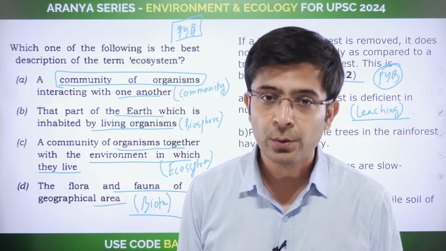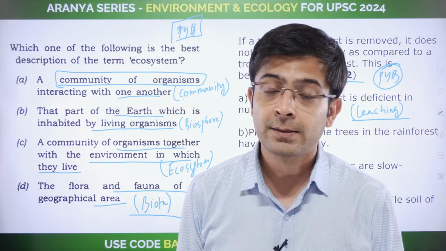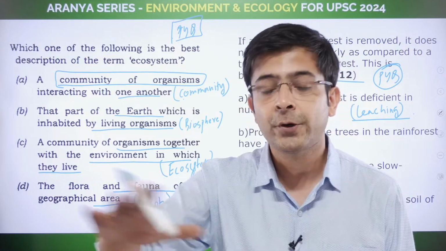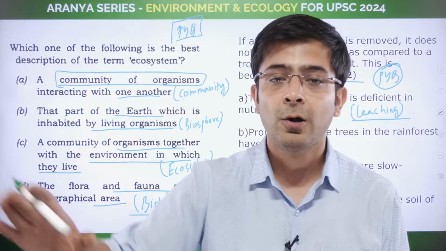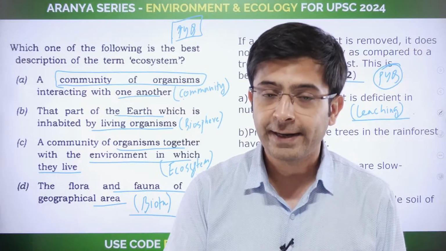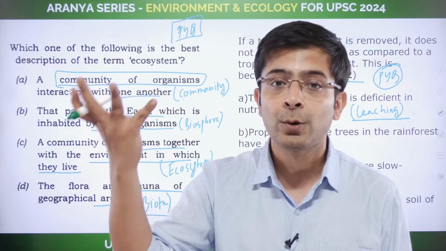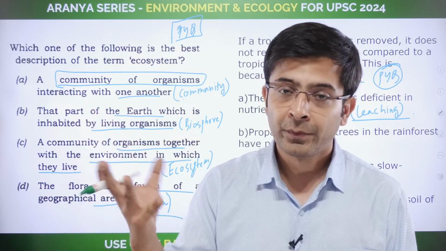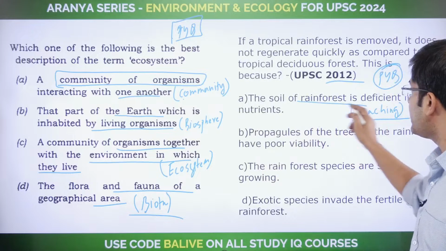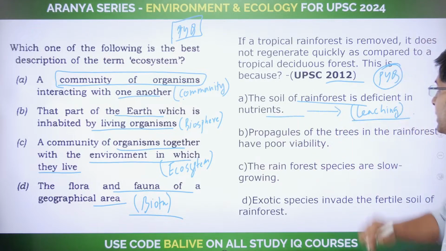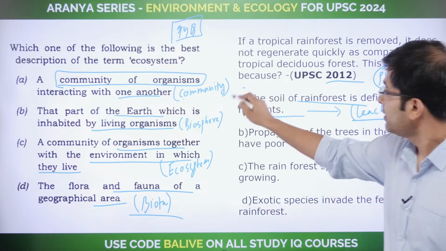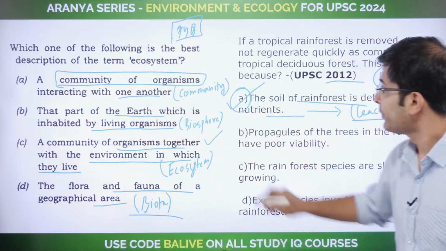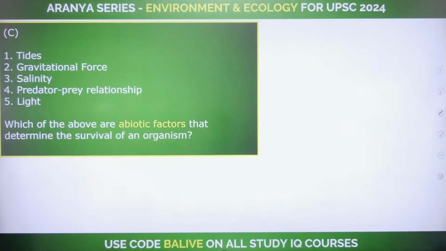By now you must know that the equatorial regions see a lot of continuous rainfall. What happens then? The topsoil is washed off, along with it all the nutrients, which is why growth happens slowly there. Life regenerates, but regenerates slowly. So the soil of the rainforest is deficient in nutrients due to leaching is the answer here. A being the correct answer. In this case, C was the correct answer. All right, let's look forward to the next questions.